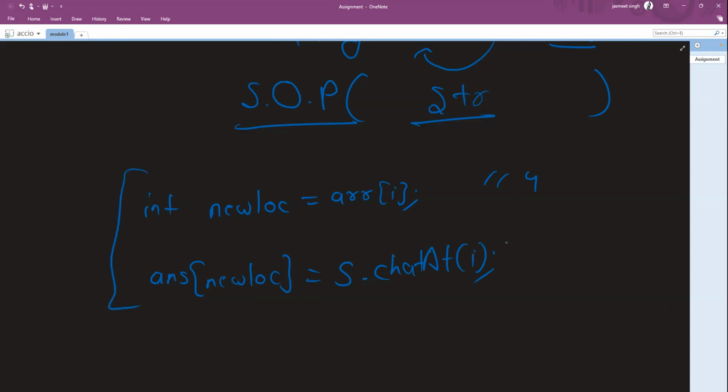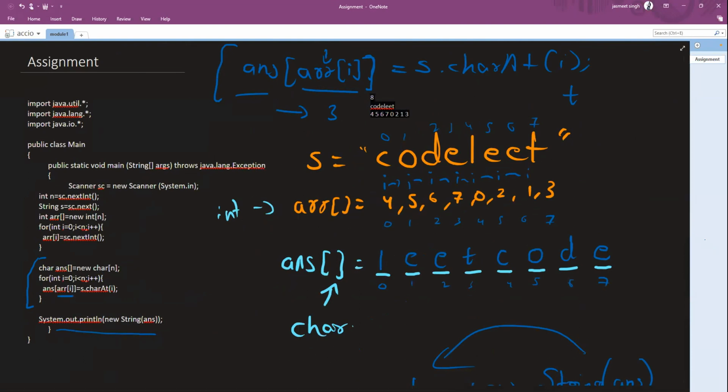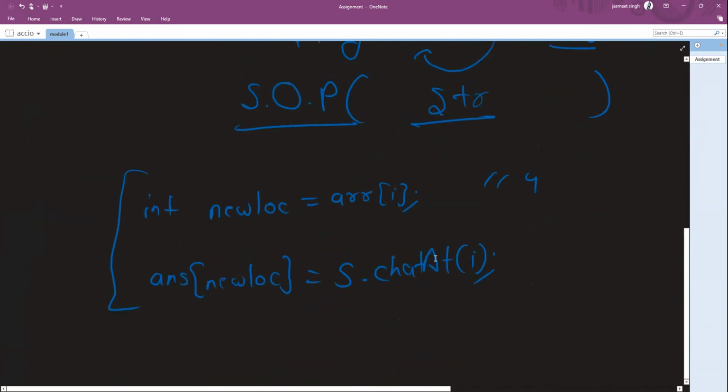So these two lines can also be written in this single one. It's basically the same thing. Whatever we write inside the brackets gets resolved first. The value that I get from arr at i will be passed as a fixed value to the answer, pointing to the location. So answer at location, I can say 3, will get the character that is standing at the ith location. For 7, I believe we were working on 7, what was the character at the 7th location? It was T. So this answer character array will receive the character T. This is what this line means, so this line and these two lines are basically the same. Got it?